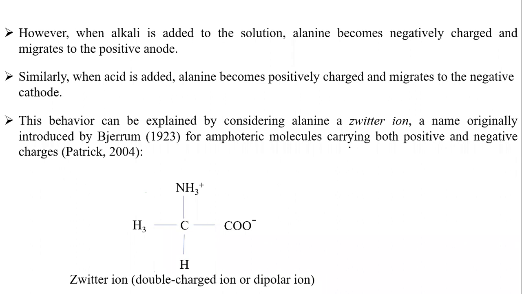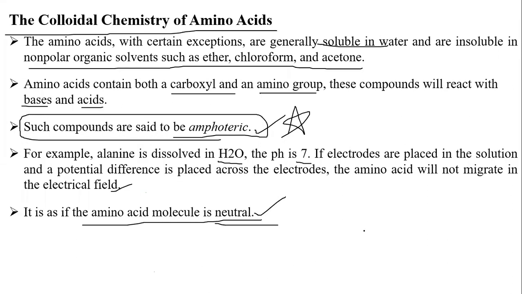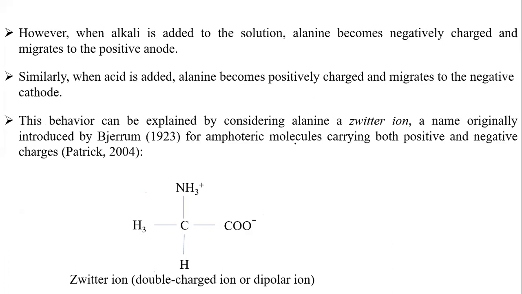However, when an alkali is added to the solution, what will happen? Alanine becomes negatively charged and migrates to the positive anode. Alanine dissolved at pH 7 with electrodes placed in the solution and a potential difference across them will not migrate, because the amino acid is neutral at pH 7. But if you add an alkali solution to the compound, alanine becomes negatively charged and migrates to the positive anode.